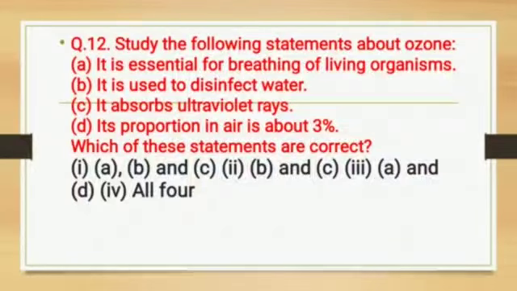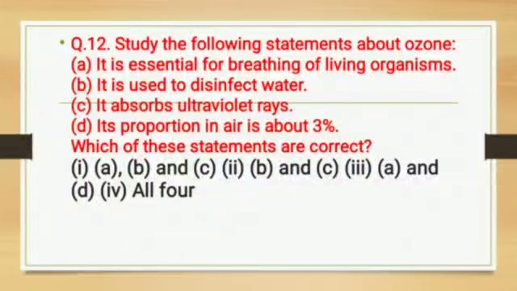See which statement is correct. First, it is essential for breathing of living organisms. It is used to disinfect water. It absorbs ultraviolet rays and its proportion in air is about 3%. Which one is correct? First option A, B and C. Second B and C. Third A and D, and all 4 correct.